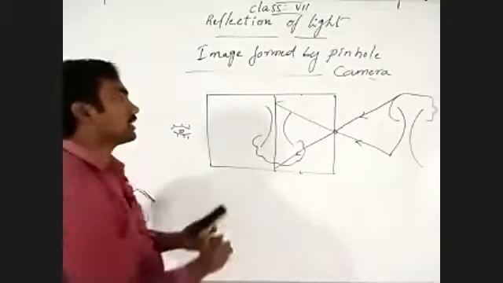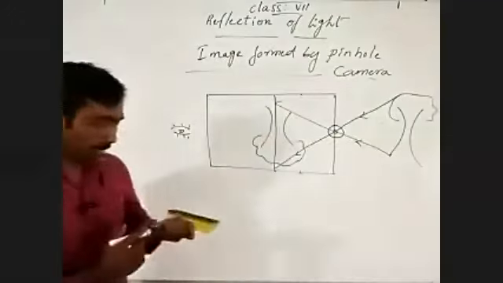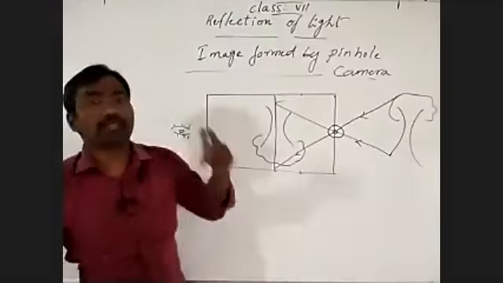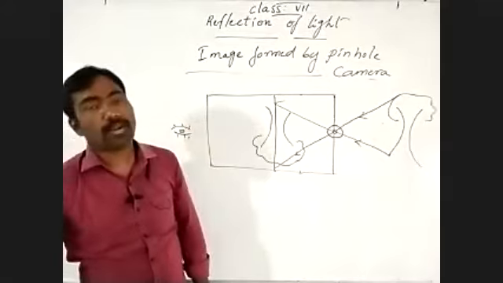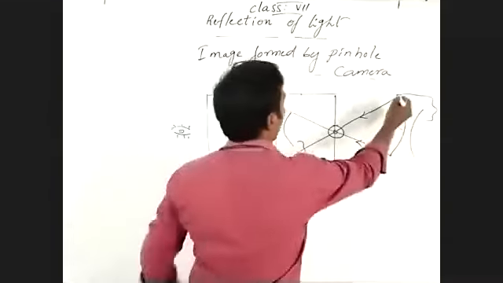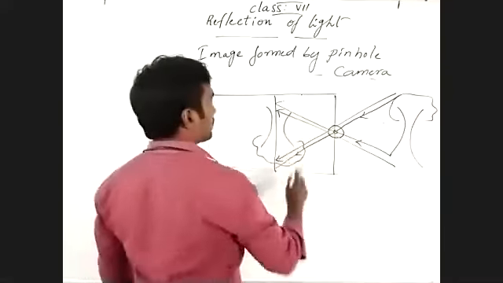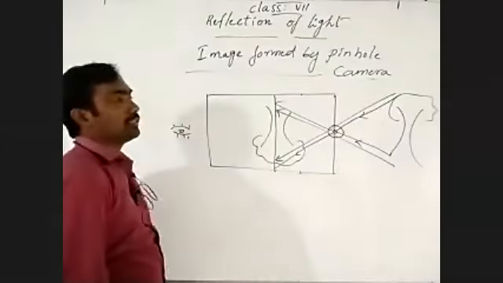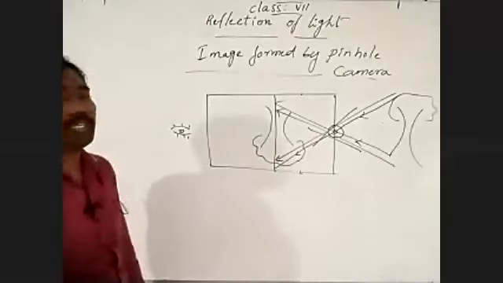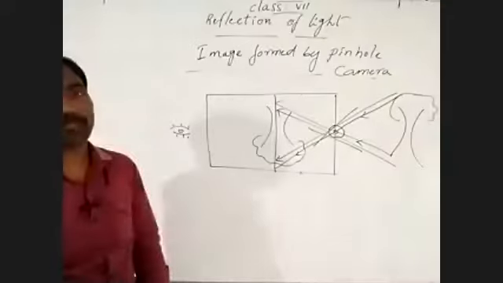Suppose you increase the size of the pinhole of the camera, what happens? It allows multiple light rays. When it allows multiple light rays, it brings multiple images of the tree.